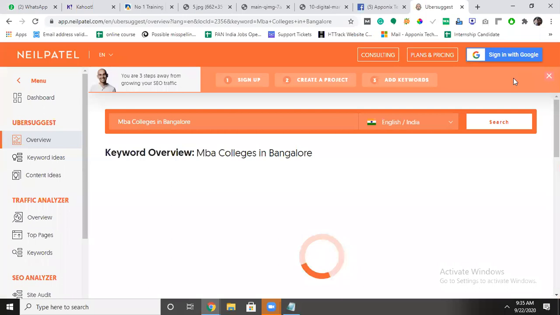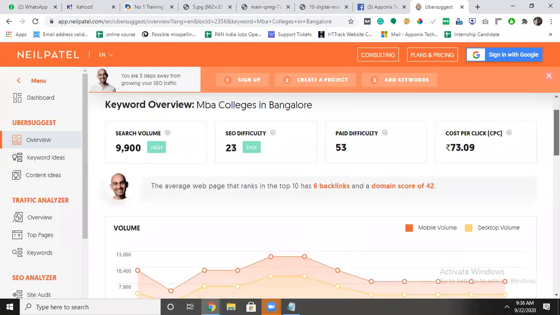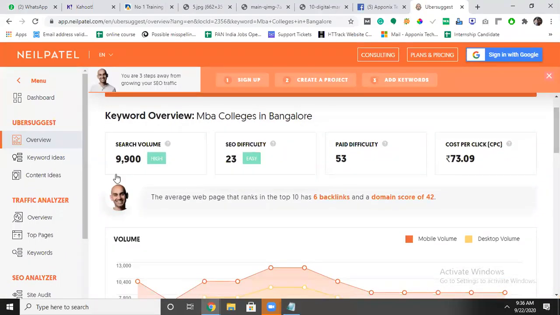Okay, it will capture the data and show it. Just a second, it's loading. Yeah, you can see the tool itself is telling us that in a month, 9,900 people are searching in Google for the keyword MBA colleges in Bangalore. And SEO difficulty means what the difficulty is if you do SEO for this particular keyword. Here the difficulty is 23%.